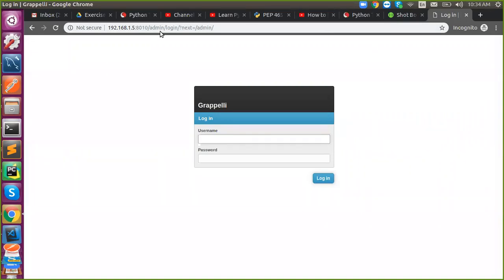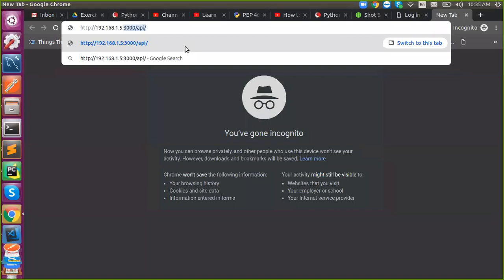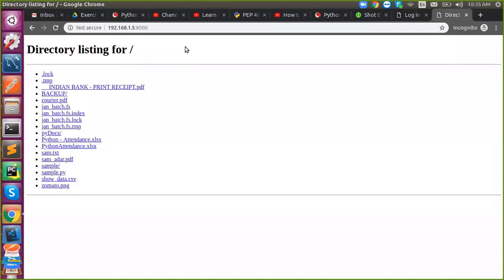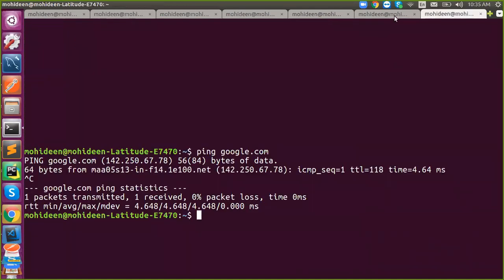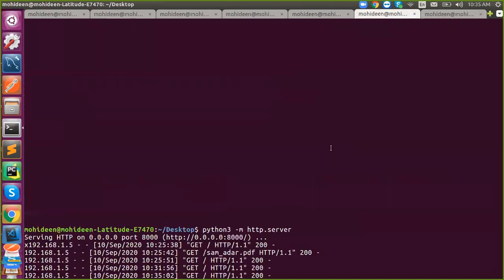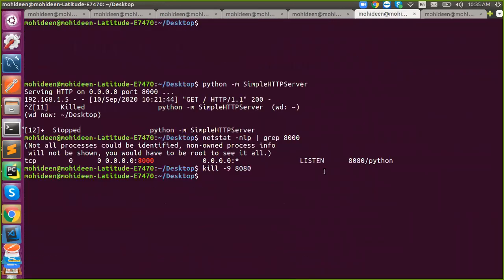One is on 8010, and one is on the default 8000. Otherwise, it will raise an error, like we got sometimes before, right? It says the port is already in use, something like that.